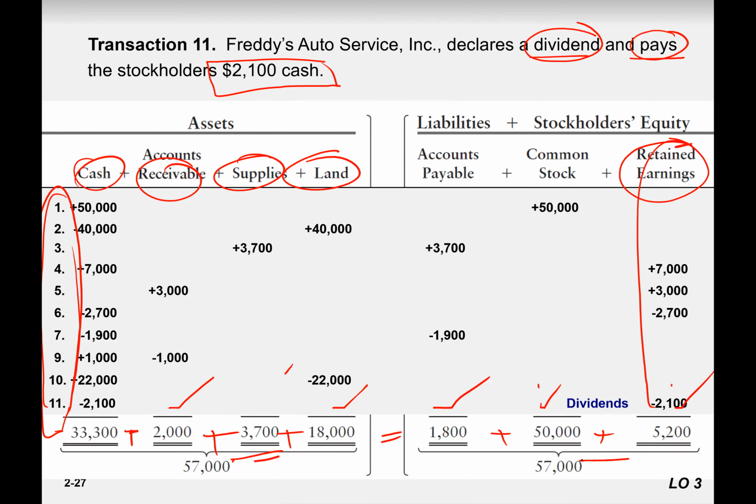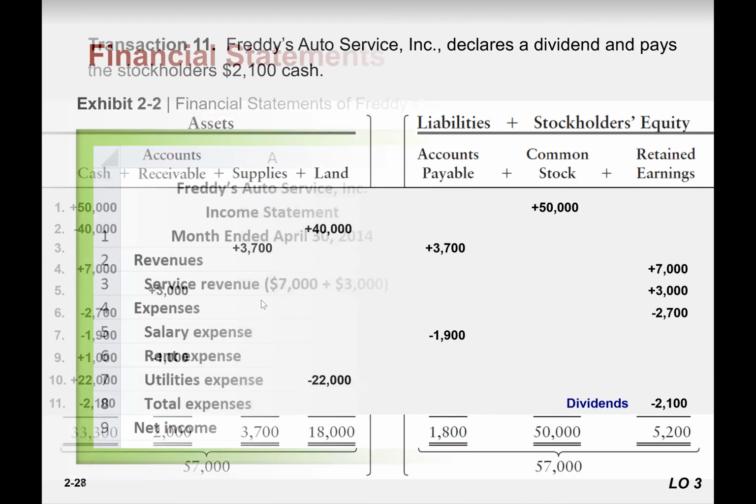So what is the worth of the business? Worth of the business is shown by assets. Worth of the business is 57,000, right? What is the outsider claim? 1,800, because liabilities are 1,800. What is the insider's claim, or owner's claim? Total common stock plus retained earning, which is 55,200. Right? So this is how you interpret the accounting equation solutions. Any question from this illustration?